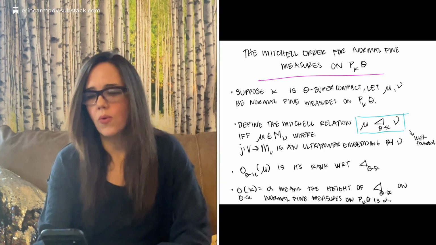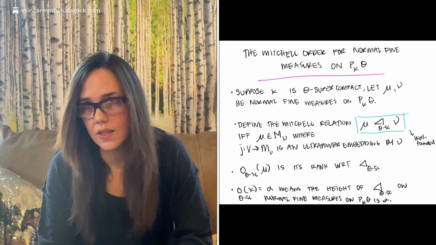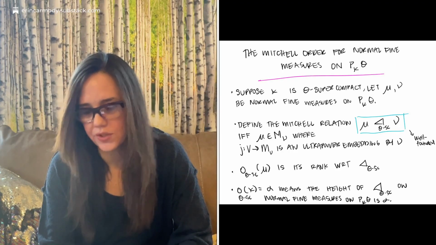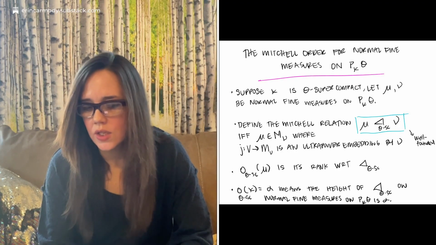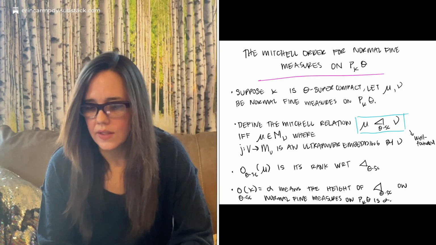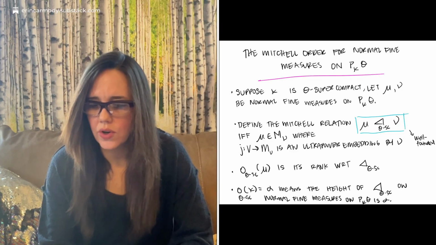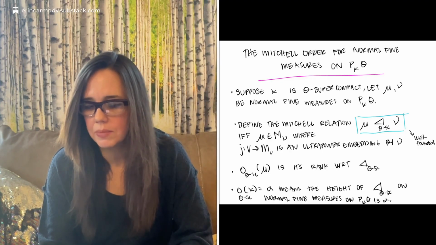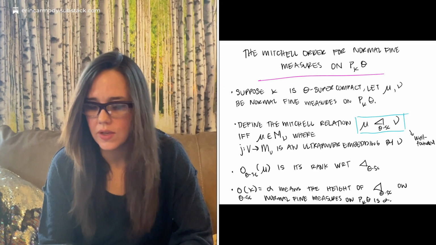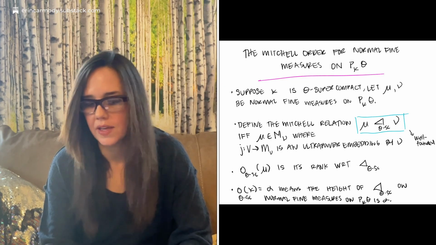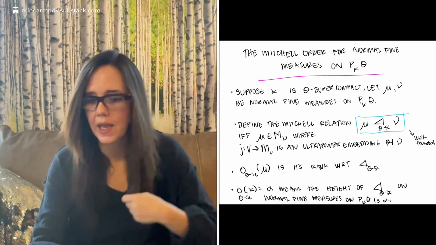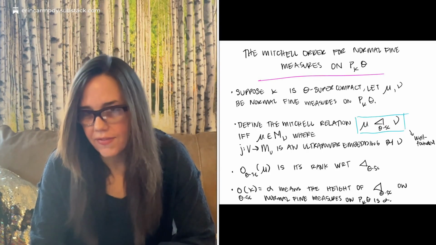So again, the Mitchell rank for the cardinals comes from the Mitchell order on the measures. Okay, so we can think of the Mitchell order for normal fine measures on P kappa theta. Suppose kappa is theta supercompact and let mu and nu be normal fine measures on P kappa theta. So it's theta supercompact, and these two measures are both witnessing that. We'll see if they fit inside each other.